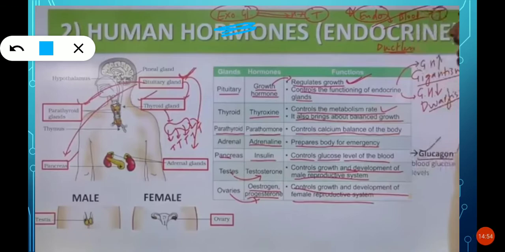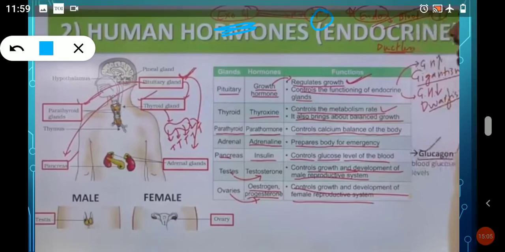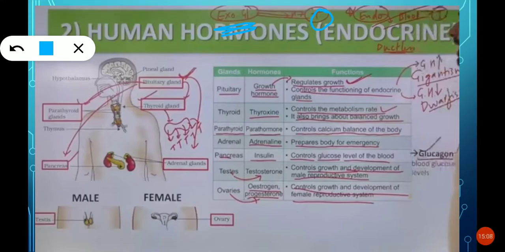Exocrine glands: EXO gland means exocrine glands. They secrete hormones, and those hormones go to a target. To reach the target, exocrine glands release hormones through a tube-like structure, which you can also call a duct. So duct-like structures are present in exocrine glands.